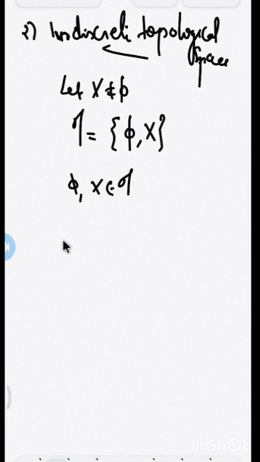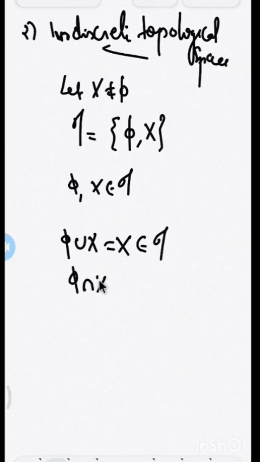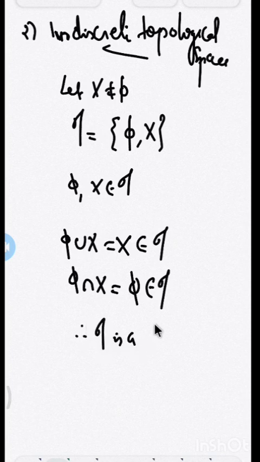Now for the third axiom, it should be closed under arbitrary union. Since the collection contains only two sets, we need only check their union and their intersection. What is empty set union X? That is X itself, which is clearly contained in tau. And empty set intersection X is nothing but the empty set, and it is clearly contained in tau. Tau trivially satisfies all of these axioms. Therefore, tau is a topology on X.